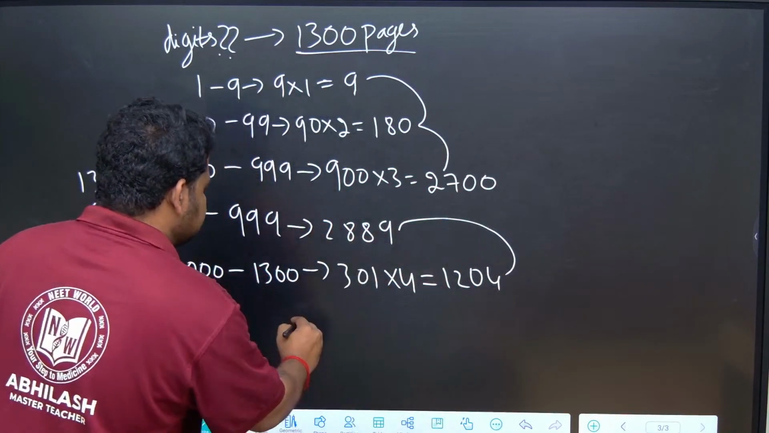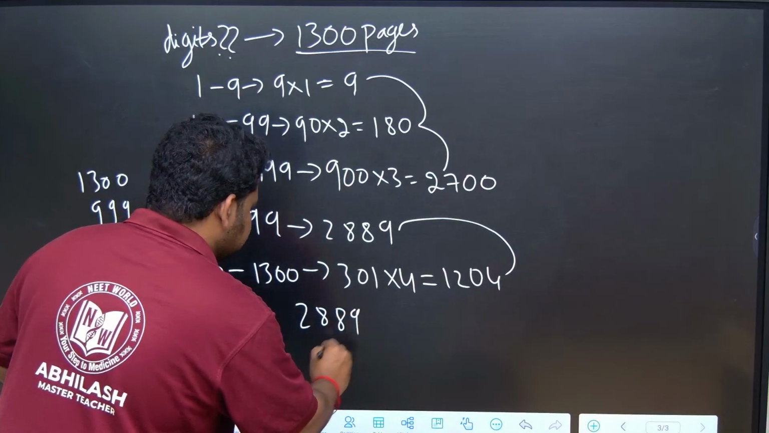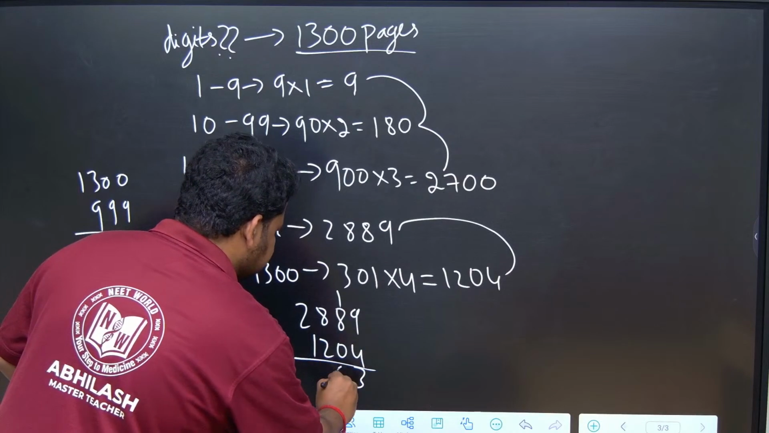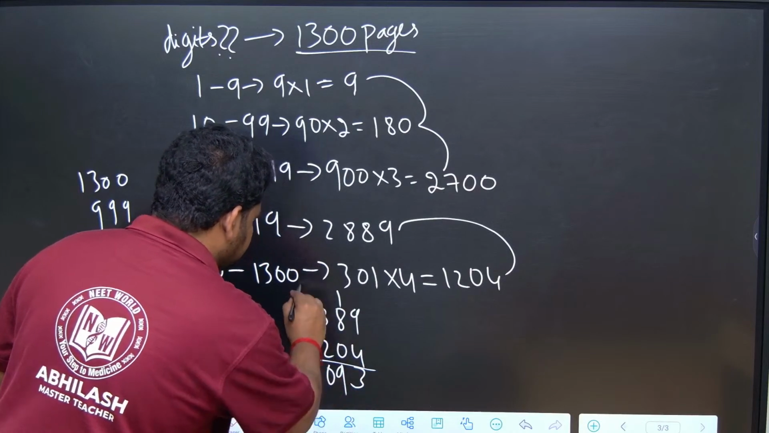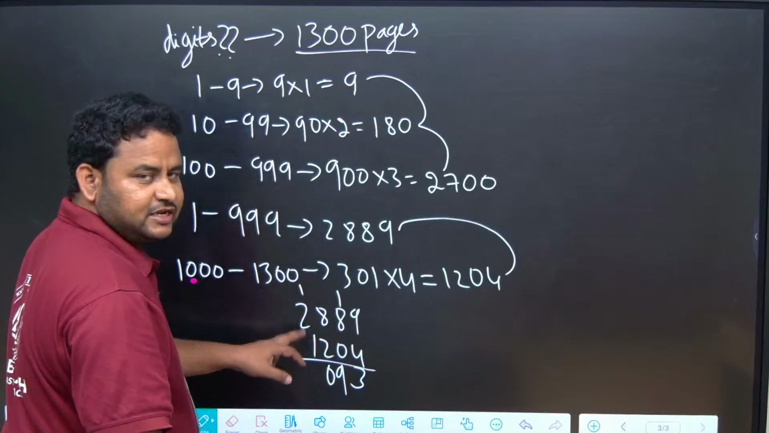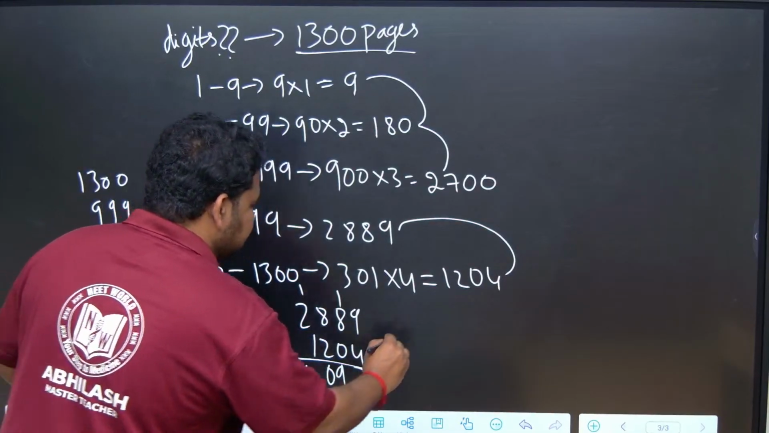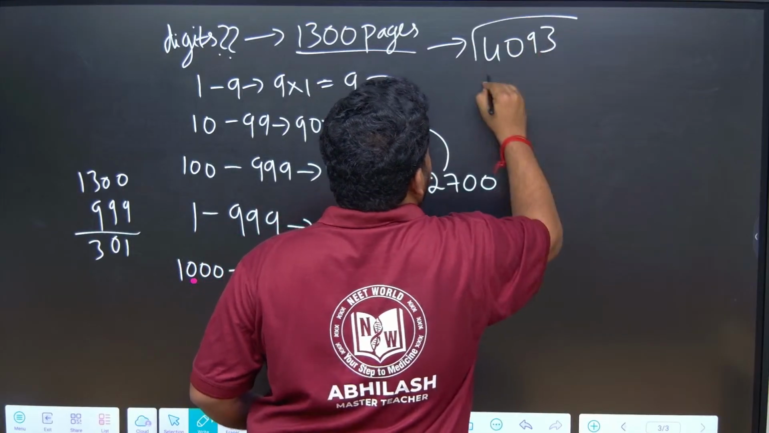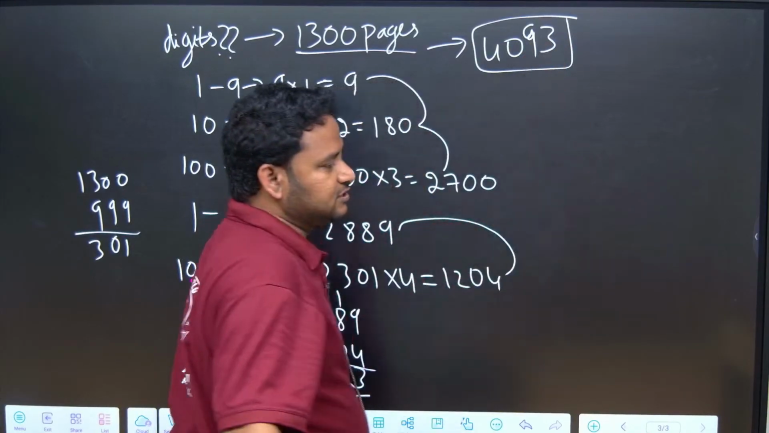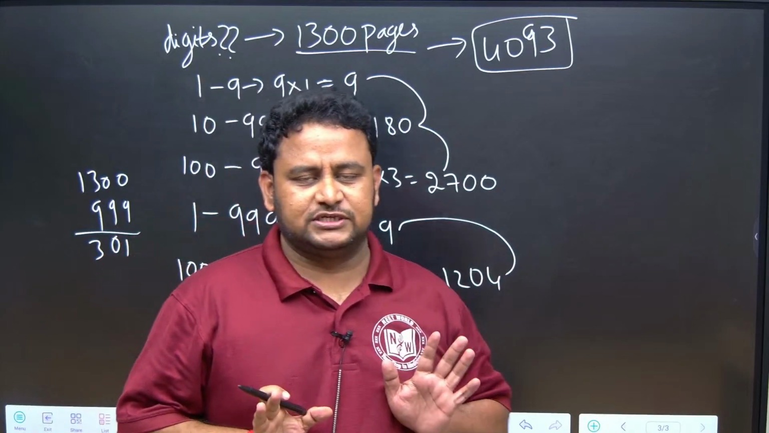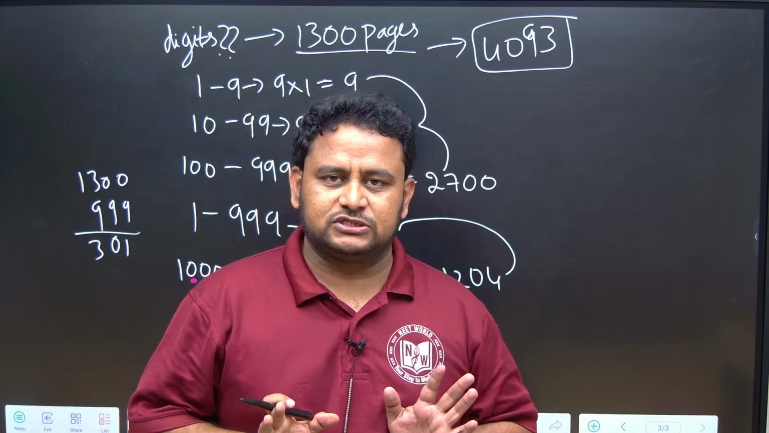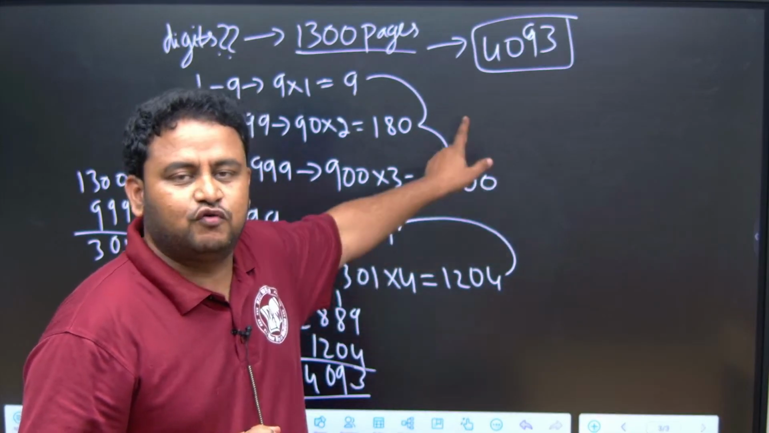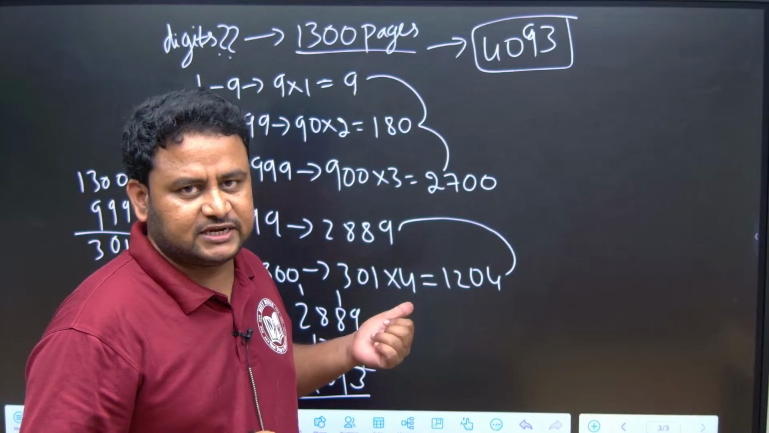So I add 2889 plus 1204. 9 plus 4 is 13, 8 plus 1 is 9, 8 plus 2 is 10, 2 plus 1 is 3, 3 plus 1 is 4. So the answer is 4093. 4093 is the correct answer to this question. This is how you have to solve it. Clear, friends? 4093 digits are required.